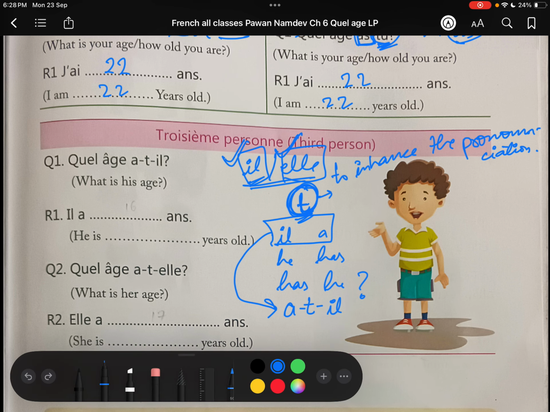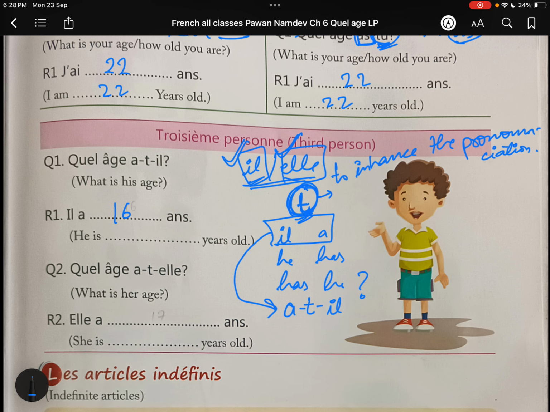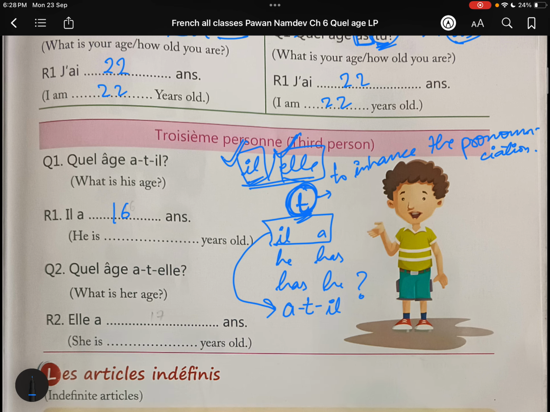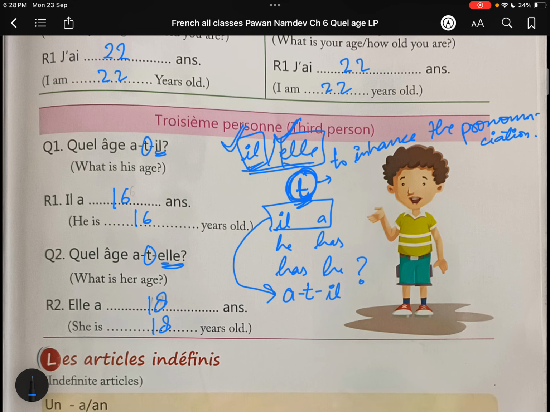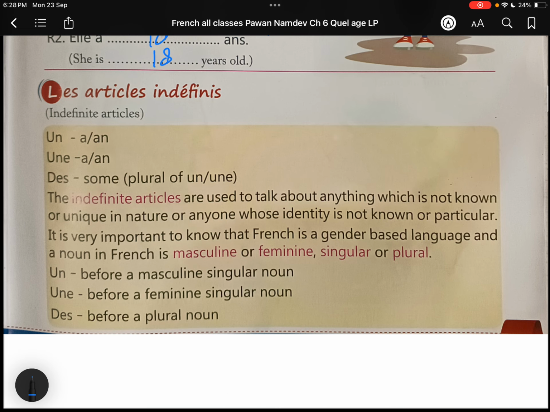All right guys, suppose he is 16 years old. I have just told you, with elle or il we use t while we are inversing, when we are putting the verb first and the subject pronoun later. Elle a 18 ans, 18 ans. Okay, whatever. Now we are having articles.